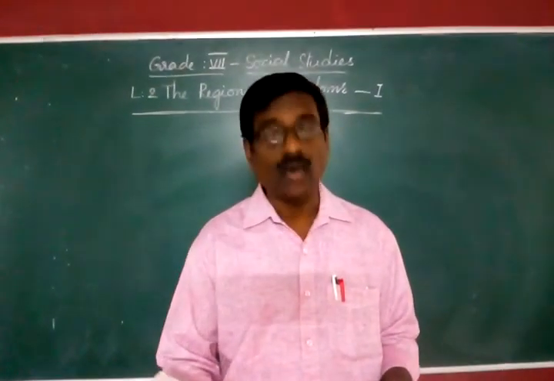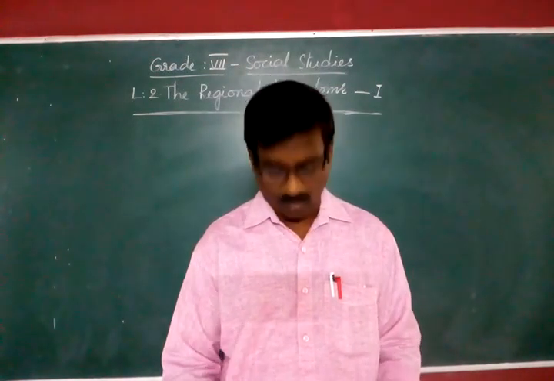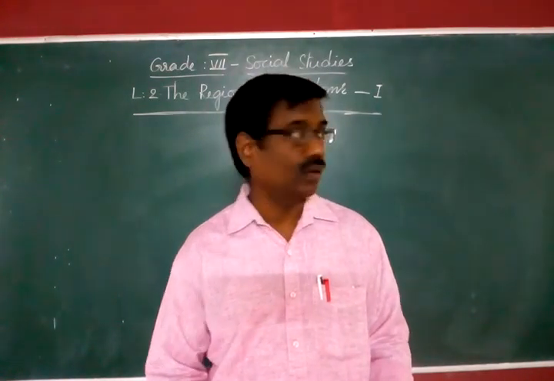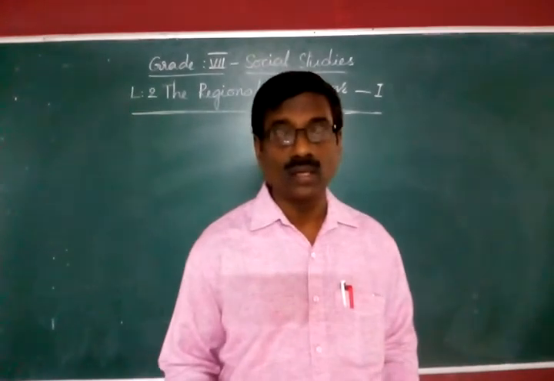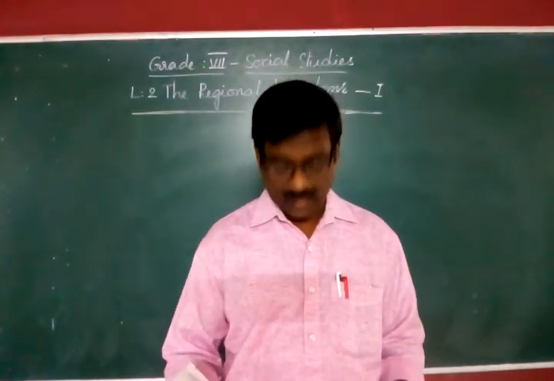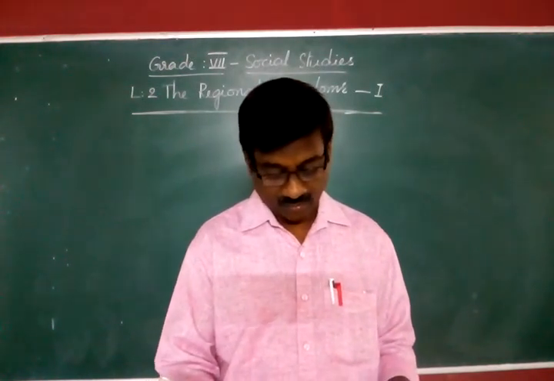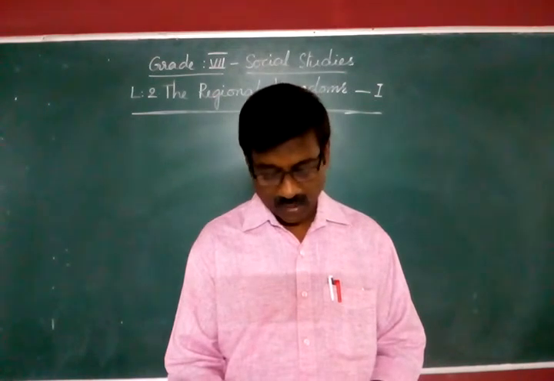Parmaras of Malwa, next dynasty. Bhoja Parmara was a powerful ruler. This Bhoja Parmara was the founder of the Parmara dynasty. Malwa region is in the central part of India.